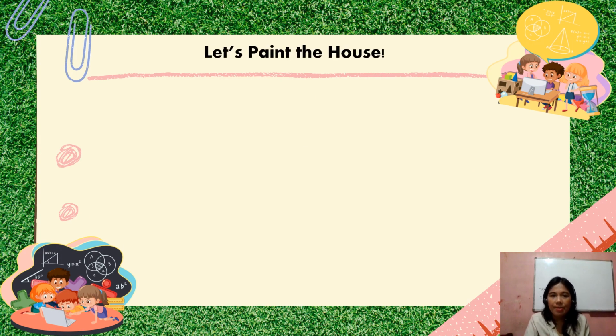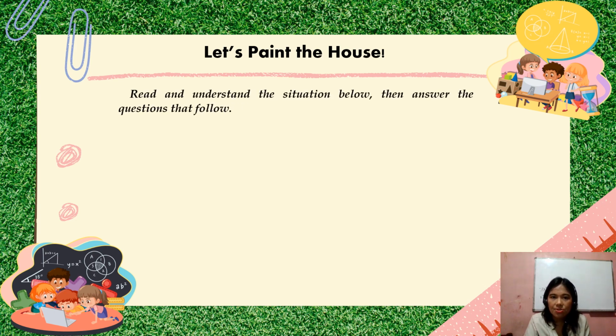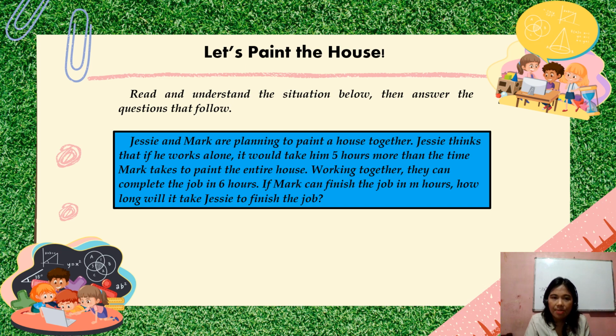So, another problem from here. Yung title naman is Let's Paint the House. So, here's the problem. Jesse and Mark are planning to paint the house together. Jesse thinks that if he works alone, it would take him 5 hours more than the time Mark takes to paint the entire house. Working together, they can complete the job in 6 hours. If Mark can finish the job in M hours, how long will it take Jesse to finish the job?